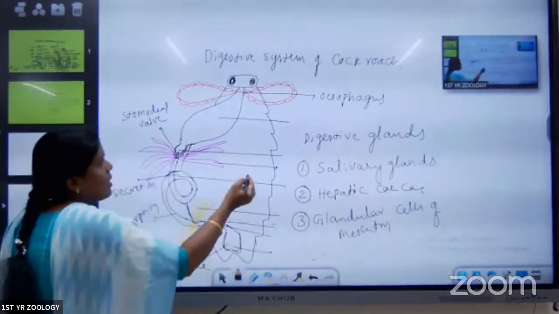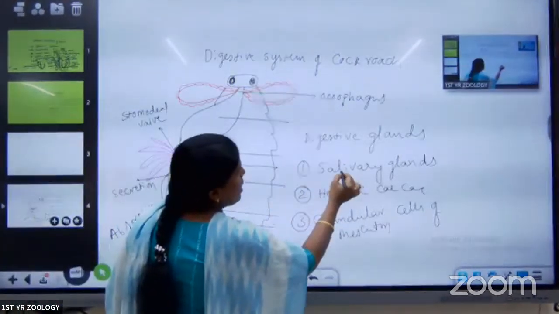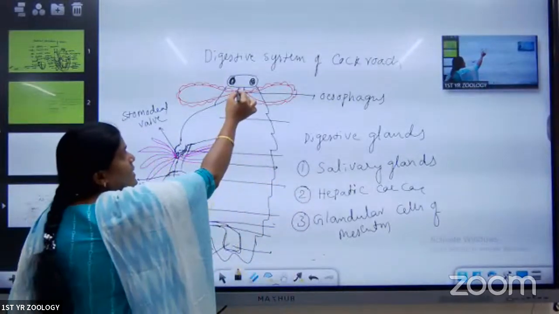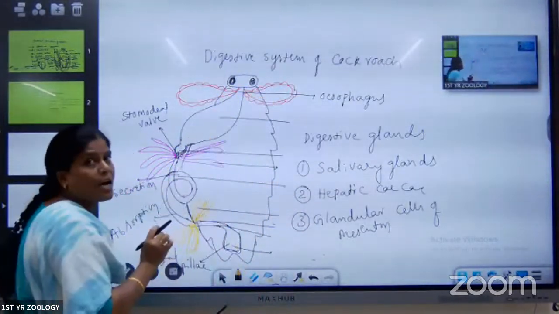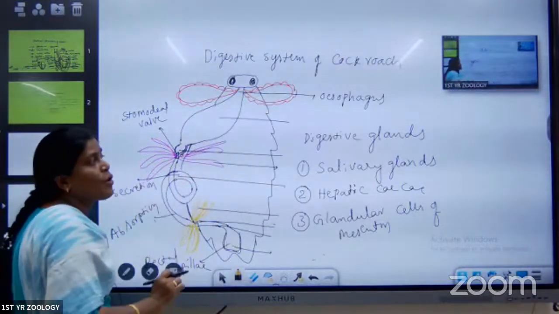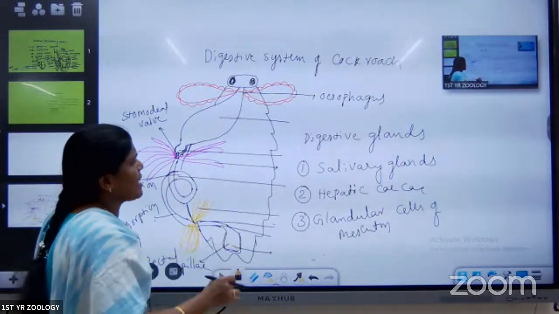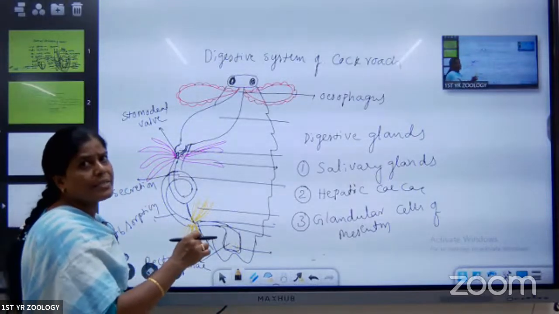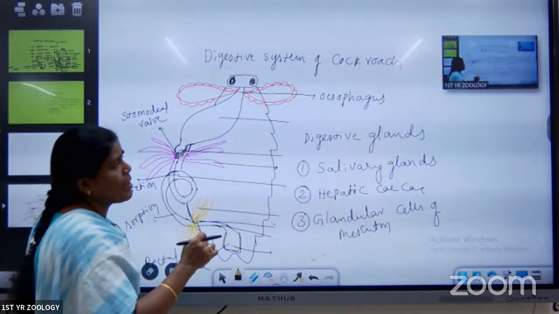Here, the salivary glands are mainly present on either side of the esophagus. What is the structure of the salivary glands? We are going to discuss. The diagram is there. I will draw that diagram afterwards.